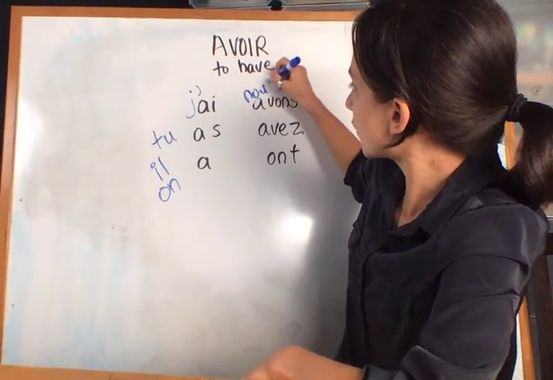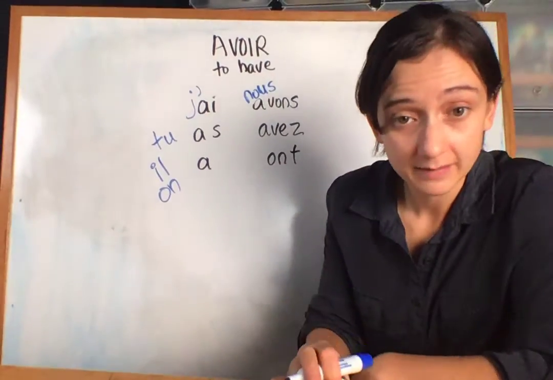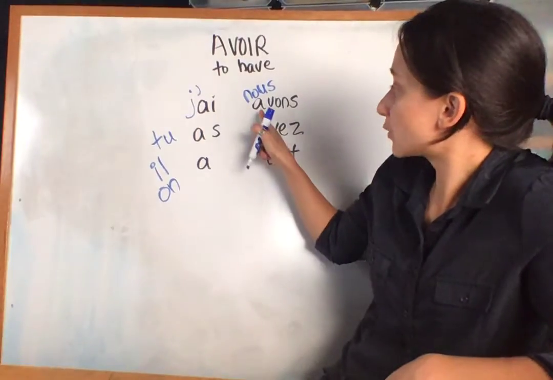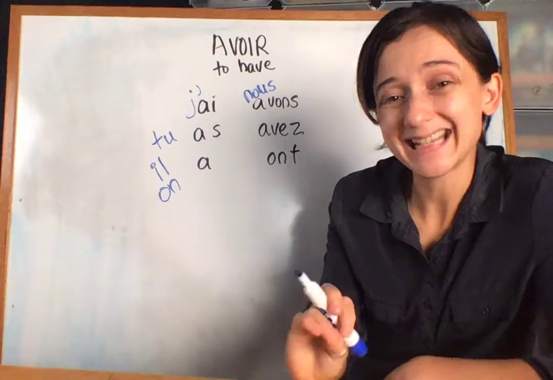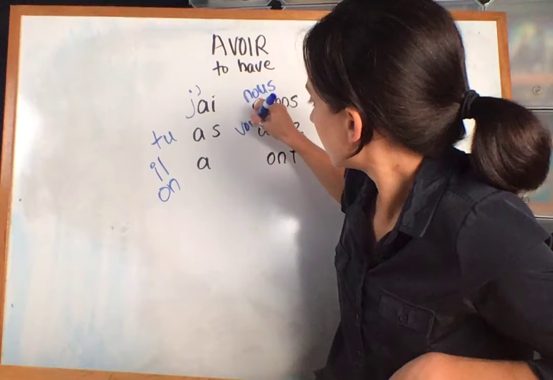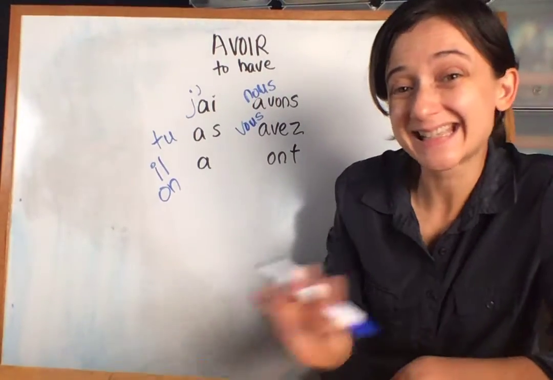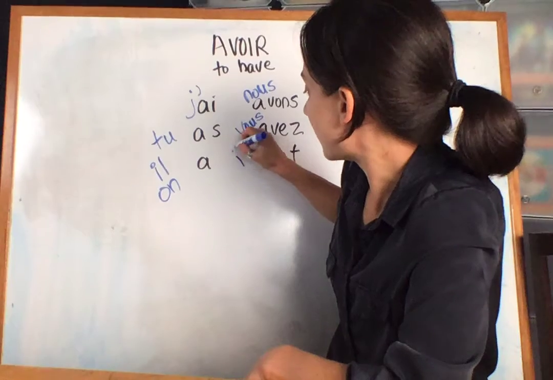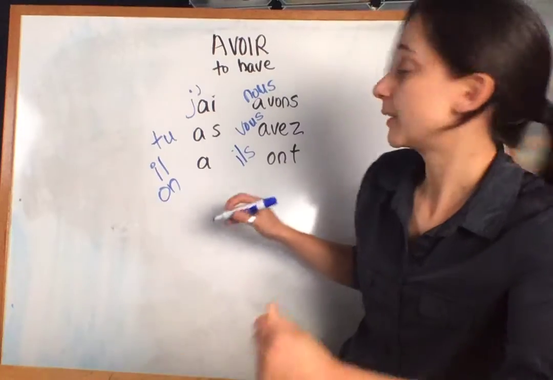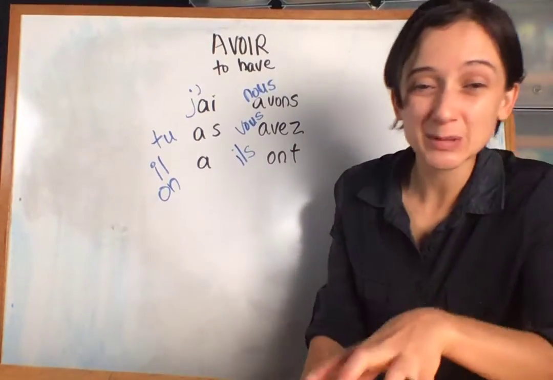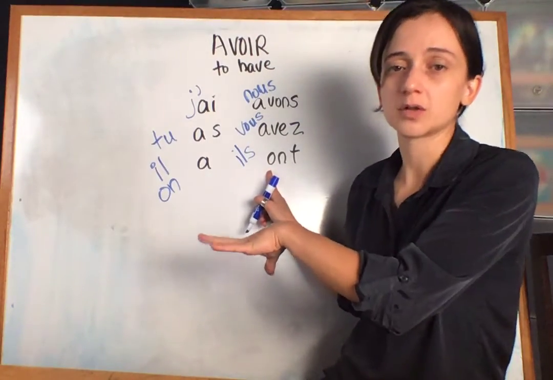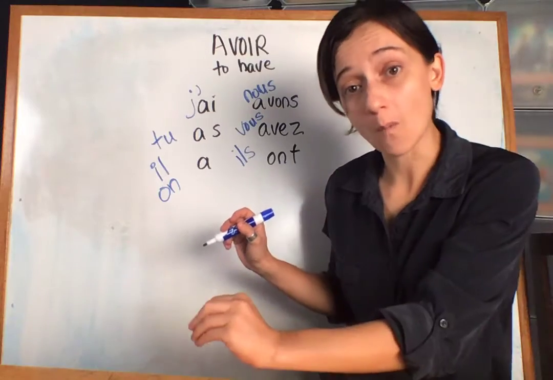So remember that this word is nous, we. Normally we do not pronounce the S, but we will because we have a vowel. We'll pronounce it like a Z. Nous avons, we have. Vous. But now it will be vous avez. And remember I told you not to pronounce this S? Don't say eels. Well, now we can because we have a vowel. And it's not just ils ont. This attaches to the next word.